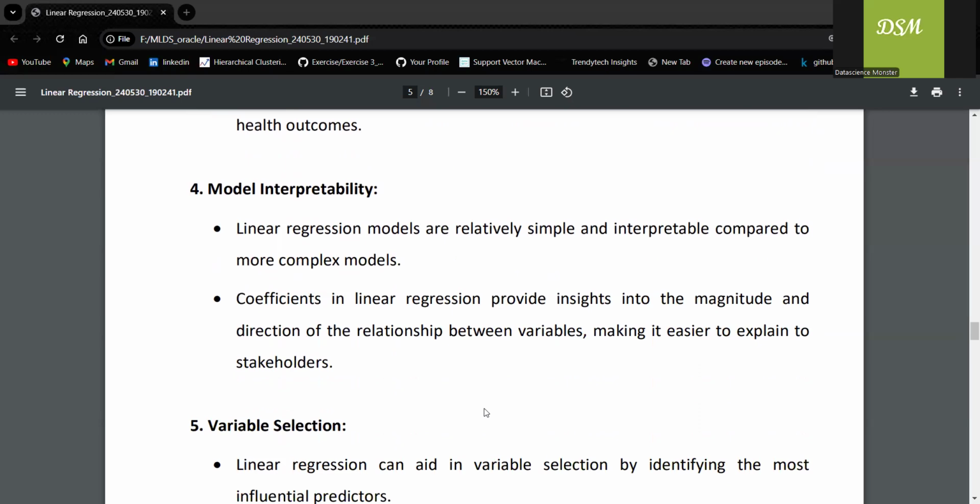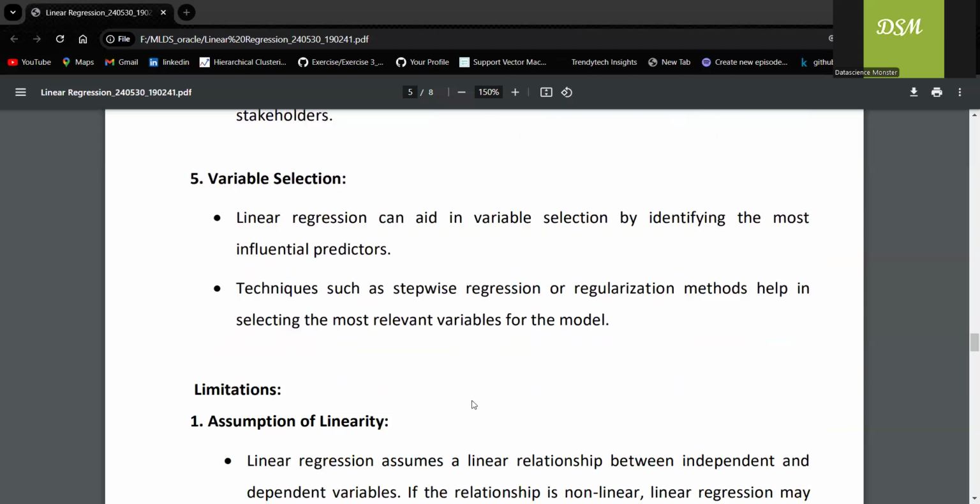Then model interpretability. What do we mean by that? Linear regression is simple and interpretable when you compare it with decision tree, bagging or boosting models, because it is very simple and we can quickly get insights from it. Then variable selection. In real estate, for example, I want to identify key factors like location or size. Stepwise regression will definitely help me pick the most relevant variables. Easily I can pick which attributes are important.